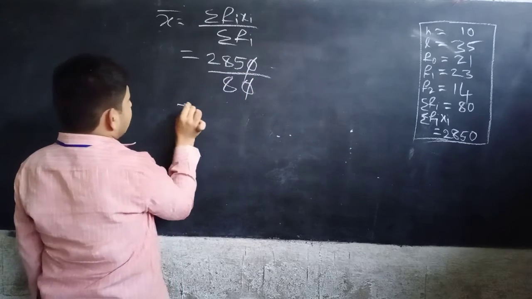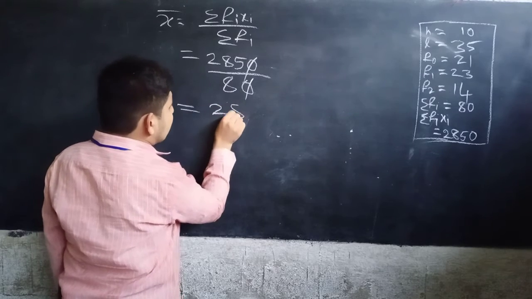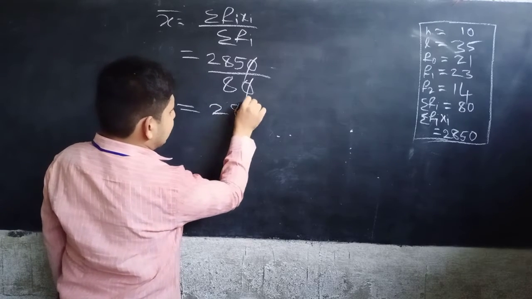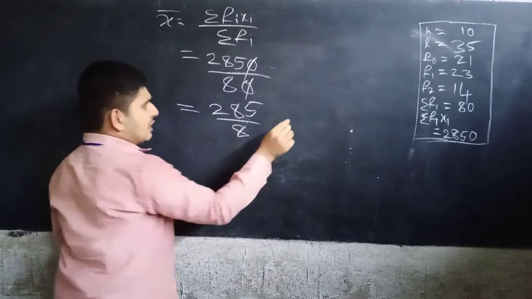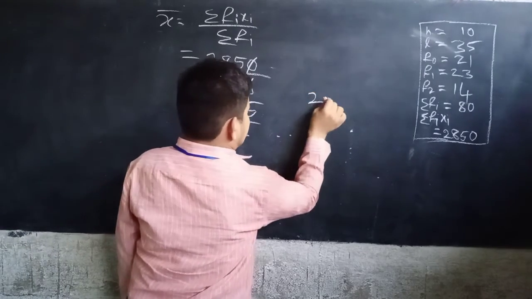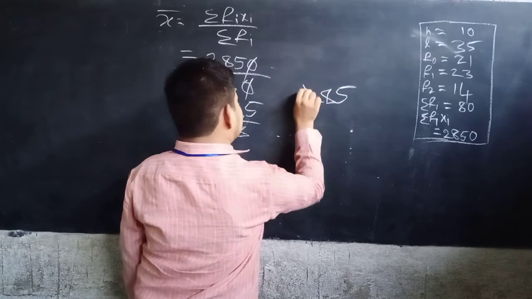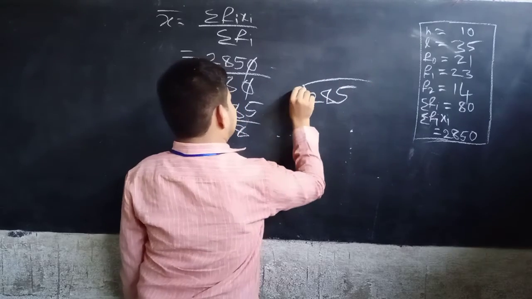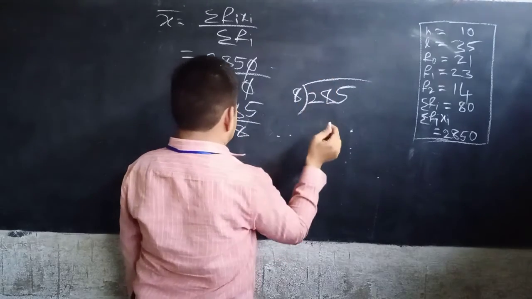Okay, now 285 by 8. Okay, divide 285 divided by 8. Okay, now 8 3s are 24.